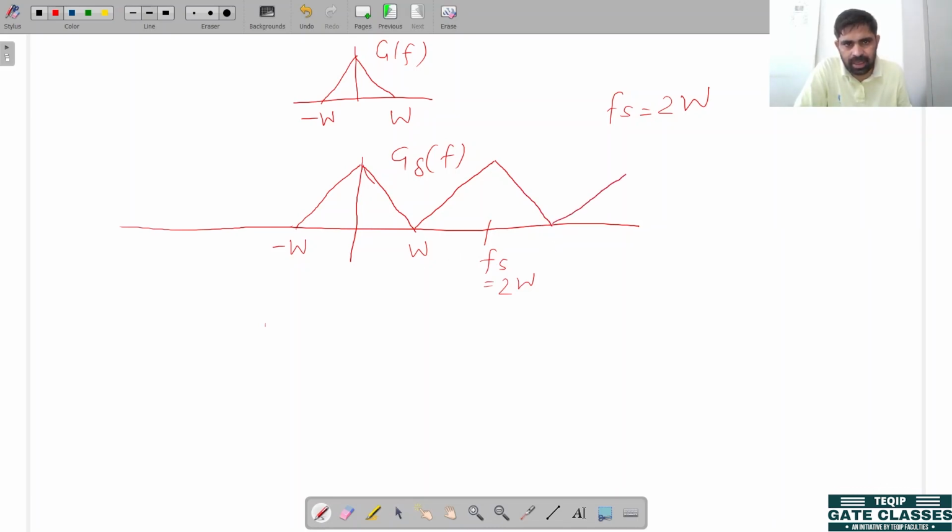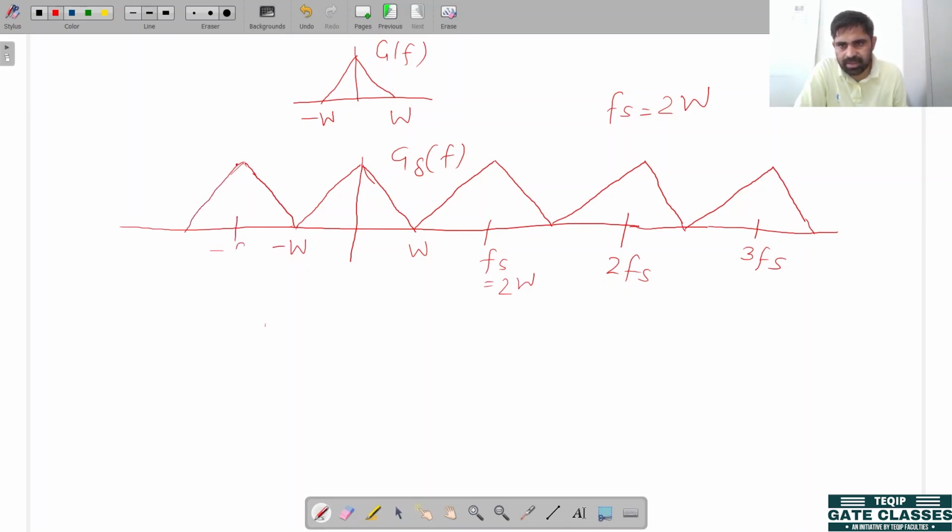Next, k equal to 2, this type of spectrum is formed. This is 2fs. In the same way, 3fs. On the negative side also, this is minus fs.